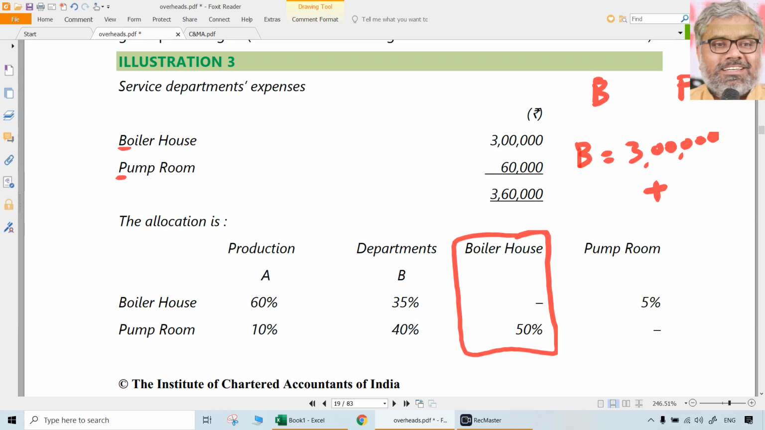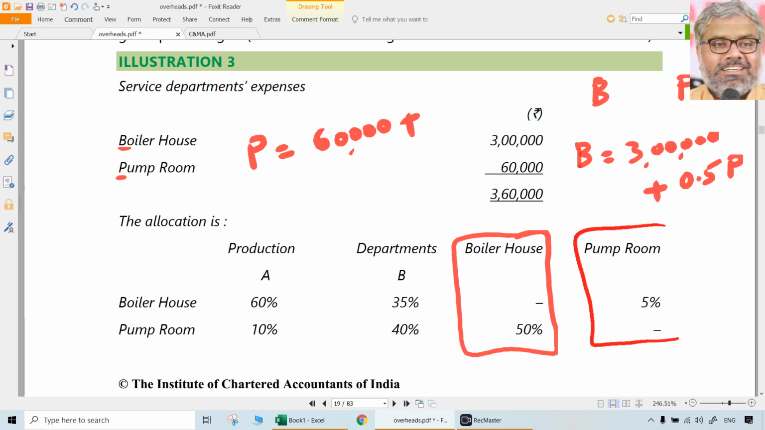So how much of pump room cost is apportioned to the boiler house? 50%. So we can say 0.5 P, isn't it? So the total cost of boiler house finally is 3 lakhs plus 0.5 P. Same way we can develop another equation. What is the pump room cost? Original cost is anyway there, 60,000, plus it is getting 5% of the boiler house's cost also, but boiler house cost was B, so 0.05 B.